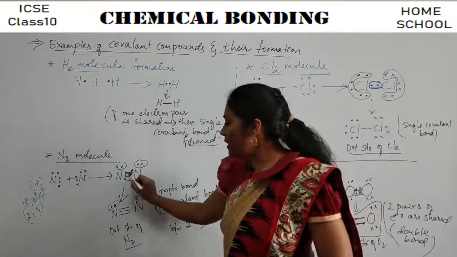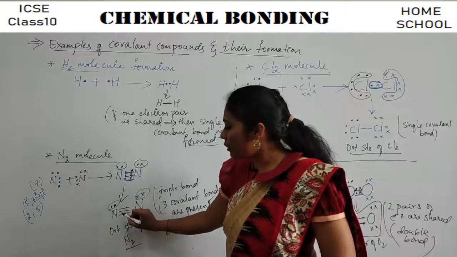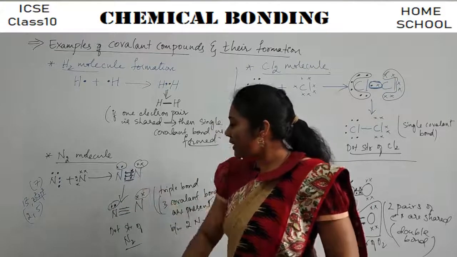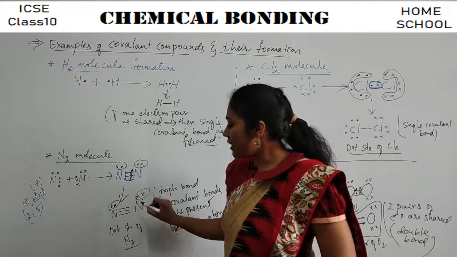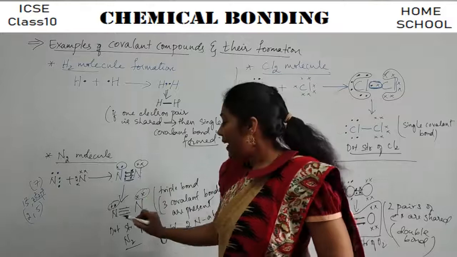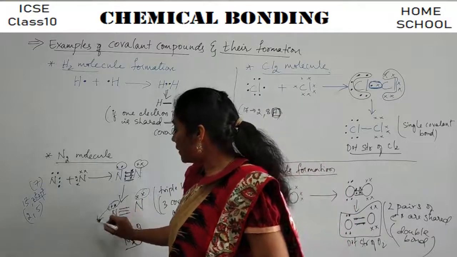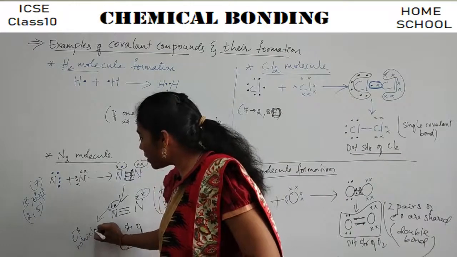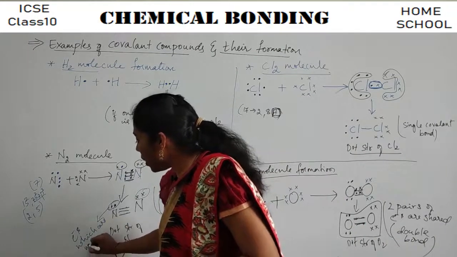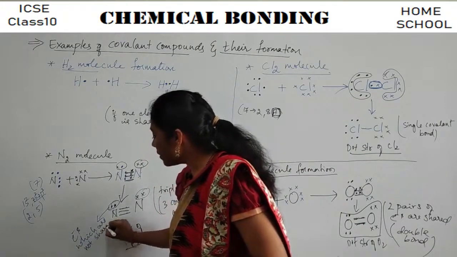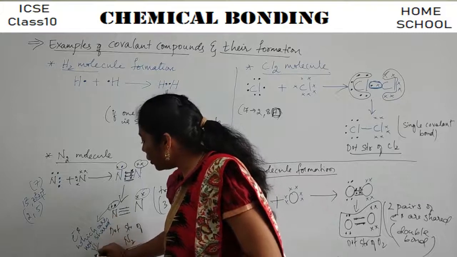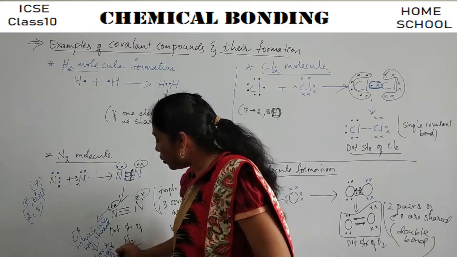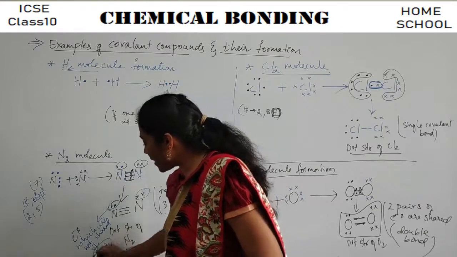Only the electrons that are there in between can belong to both of them, right? But these electrons belong only to this nitrogen, and these two electrons can belong only to this nitrogen. These electrons which are not shared are called lone pair of electrons. They are called lone pair of electrons, guys.